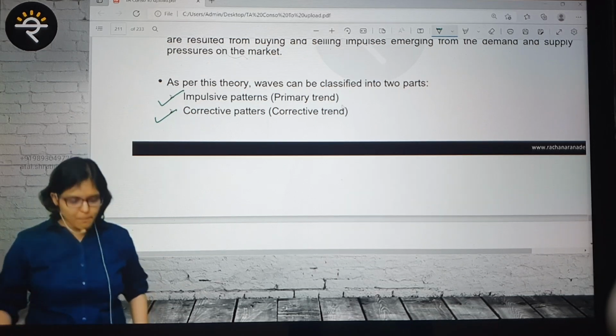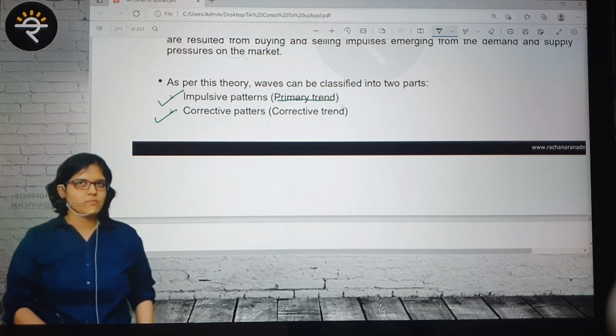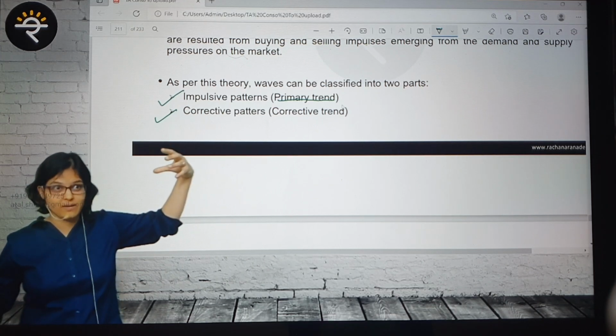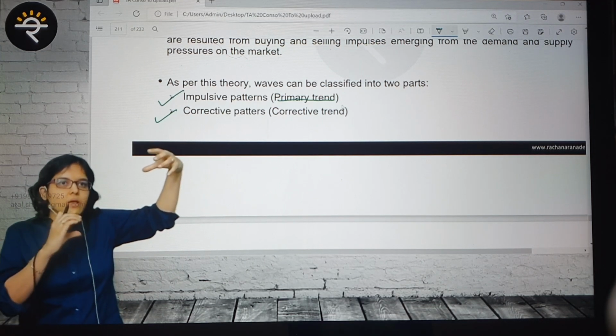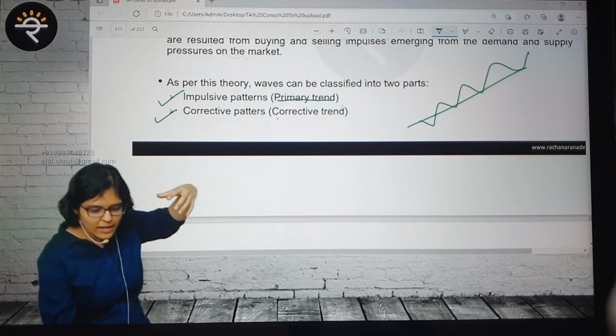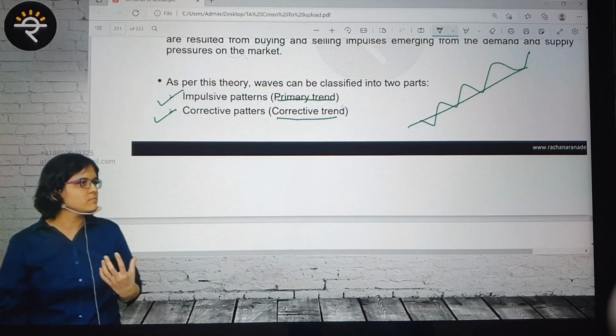What is the impulsive pattern? Impulsive pattern is basically the primary trend, secondary trend, Dow theory day 1. Primary trend, the longer trend, the 1 year plus trend. Primary trend is the impulsive trend. And in between, because a 1 year trend can't be a straight line, right? So these are like corrective trends. Is this okay?